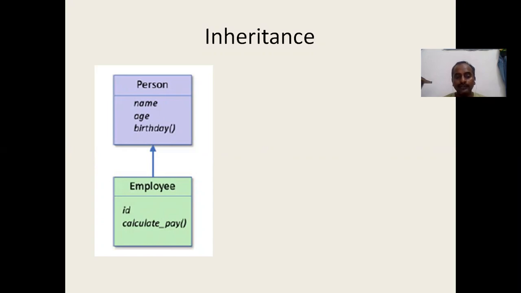So it is better to inherit those attributes and behavior for the Employee class. I simply inherited the behavior from Person, and then I can define new attributes and also new methods in the Employee class. I have put an ID, as an employee may have an ID, and also a calculate pay method in the Employee class.